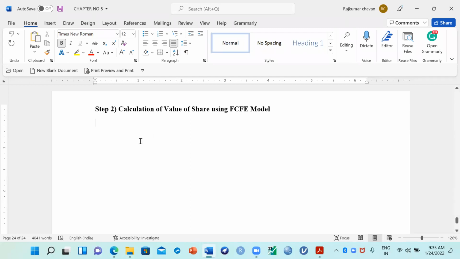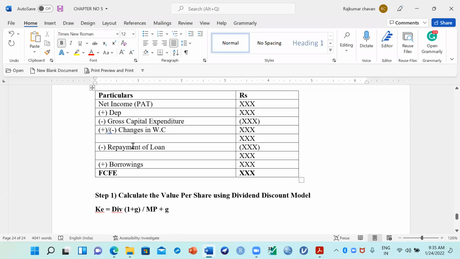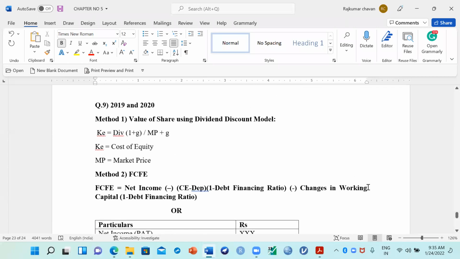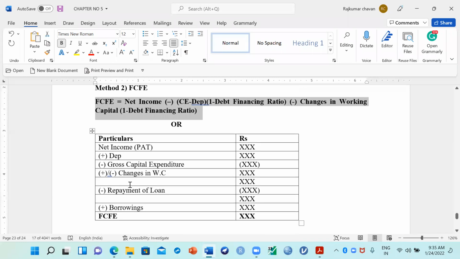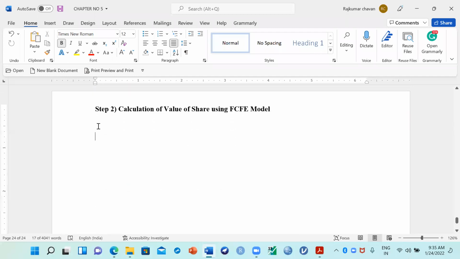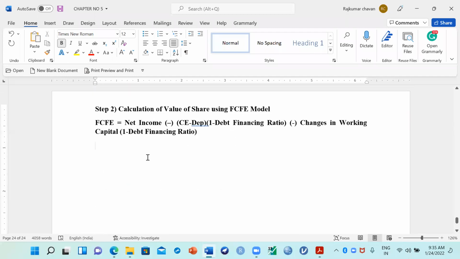So let us see. We'll use the first formula. The second method. Okay, let us calculate. So the first thing is net income, right? And the net income of this company is already given here, right? So now one by one we will write down the information. So net income is nothing but what? Just see here. You have to just calculate one by one according to this formula.